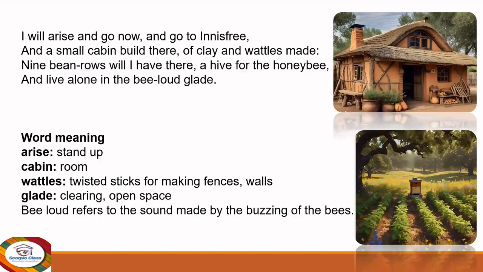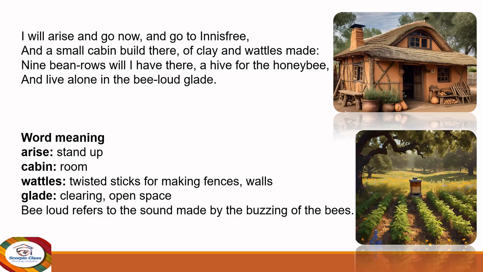Now let's see the first stanza. I will arise and go now, and go to Innisfree, and a small cabin build there, of clay and wattles made. Nine bean rows will I have there, a hive for the honeybee, and live alone in the bee-loud glade. This is the first stanza having four lines.